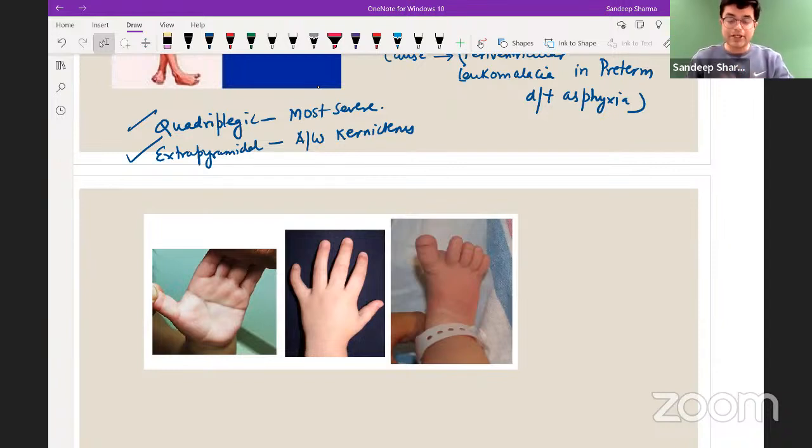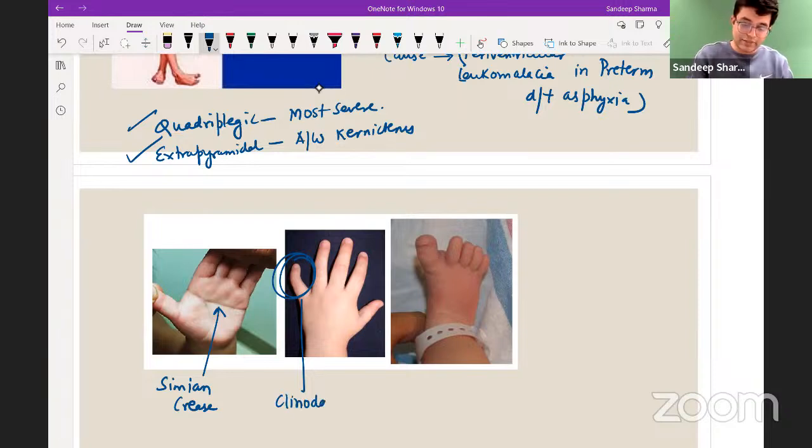Look at this image. Panel of images, what you can see. Can you see a single transverse palmar crease in the hand of the child? Yes, this is what you call a simian crease. Look at this finger. This is a short curved finger, what you call clinodactyly. And thirdly, can you see the gap between the first and second toe?